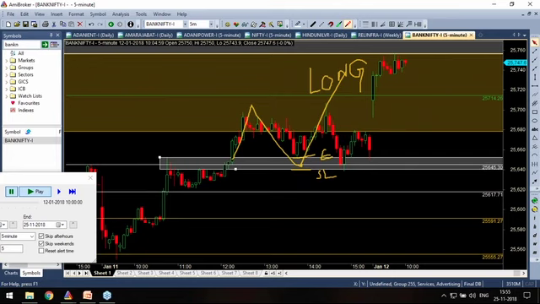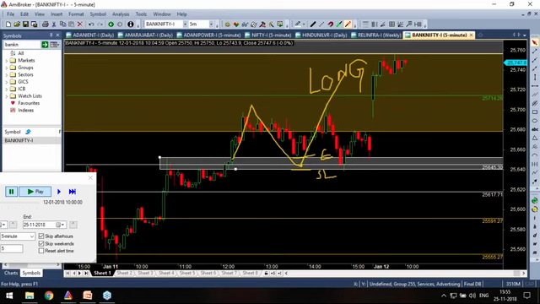Okay friends, when you can do that, what you should do, the best thing, you can play at any level. But the best thing is to go to multiple levels and mark everything. See, if there is a flip on a 3-5 minute time frame, there can be a flip on 15 minutes, there can be a flip on one hour. Go back and mark all those zones and come back.